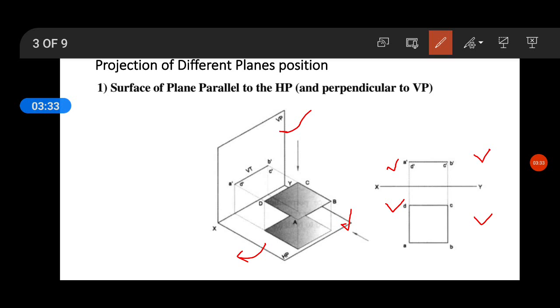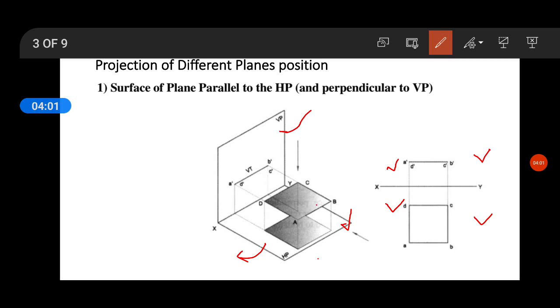As the name indicates, the surface of the plane is parallel to the HP and perpendicular to the VP. As you can see, the square lamina or the square plane is parallel. Whatever the shape of the square, the same shape is falling on the horizontal plane.